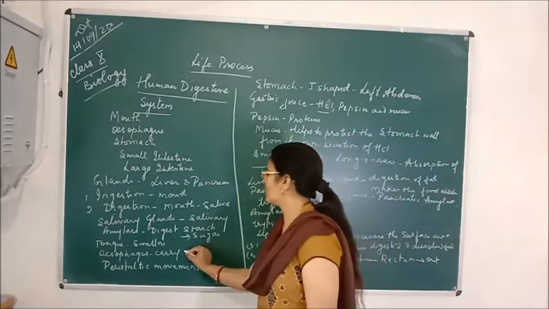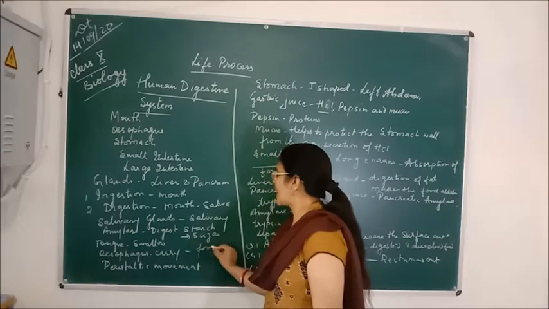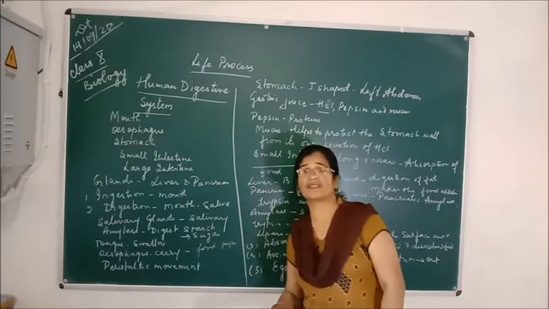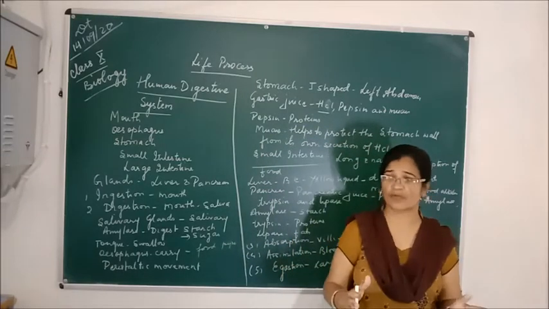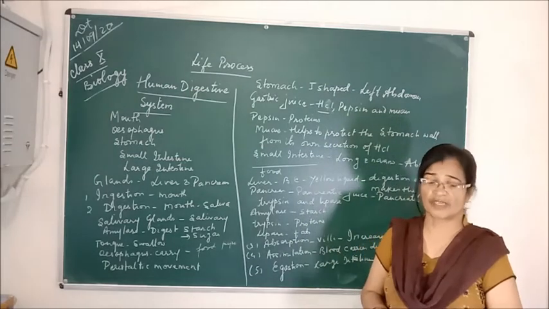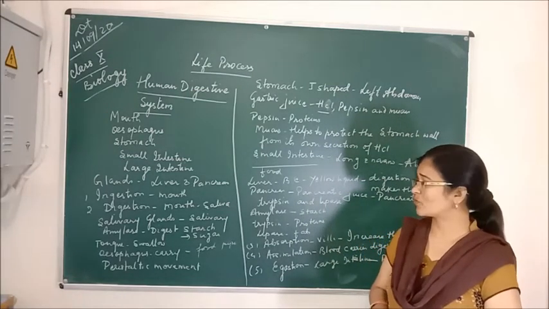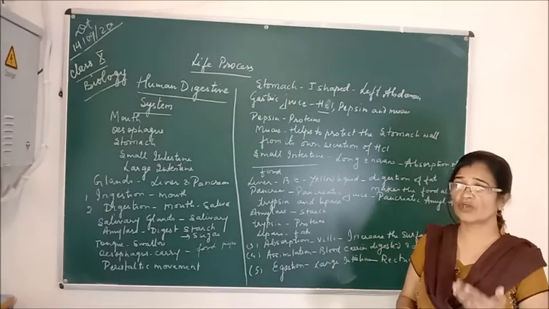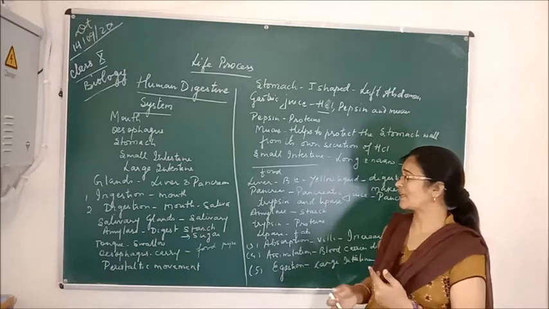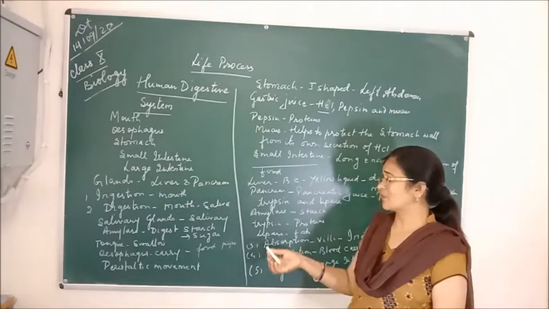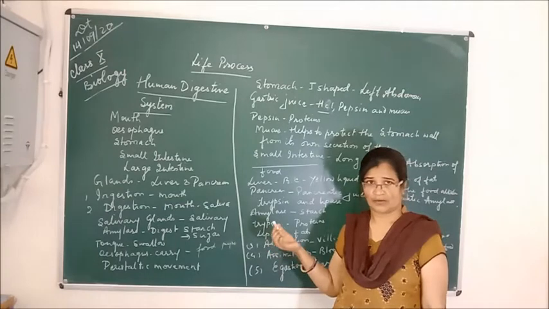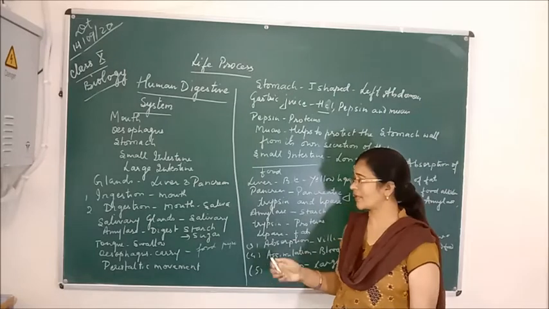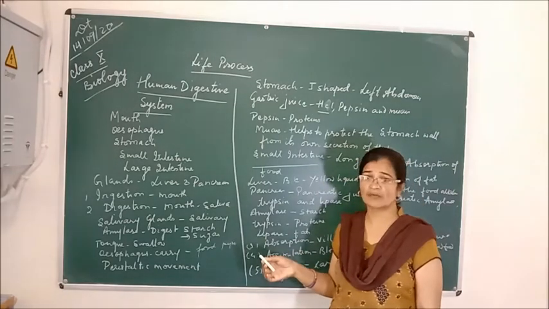Esophagus is actually a food pipe which carries the food, and the muscles present in the esophagus contract and relax rhythmically. That process is called peristaltic movement, and it helps the food to go from the esophagus to the stomach. So this movement of the food by the help of the contraction of the muscles present in the esophagus is called peristaltic movement.